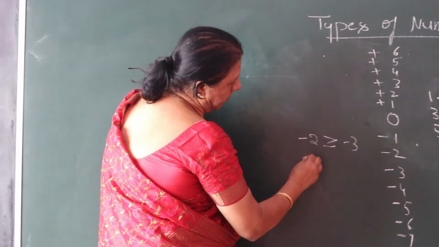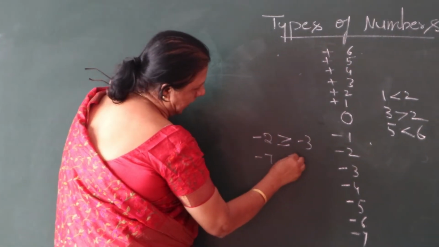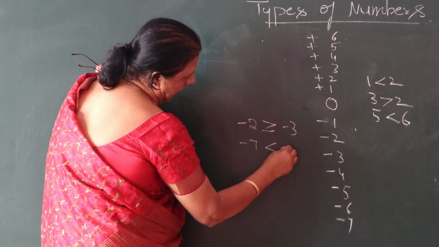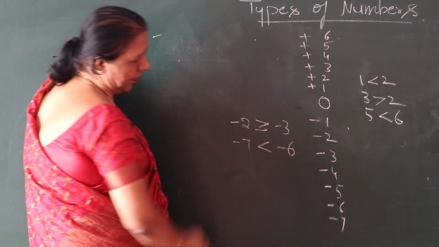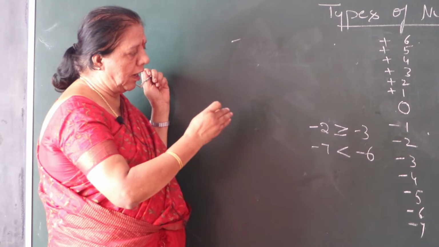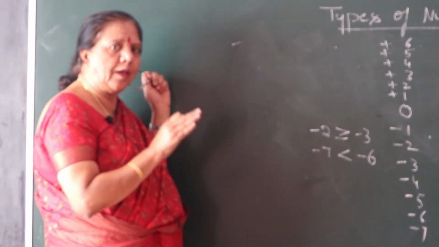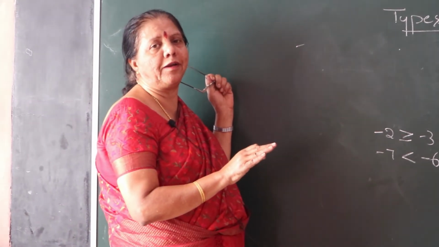Now take, for example, minus 7 is lesser than minus 6. Understand? When the numbers increase on the minus side, the previous numbers are greater.